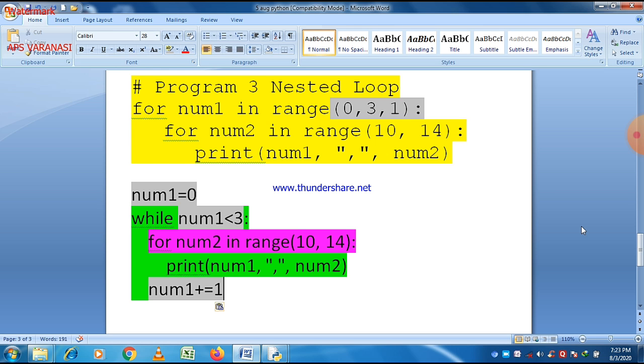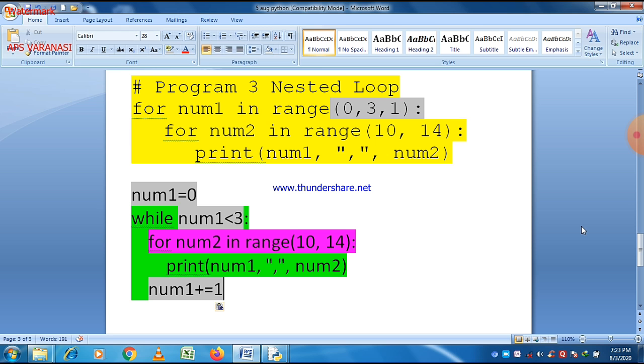And if you see the indentation here, there is the same indentation for the print statement and the num1 plus is equal to 1. It means that the body of the while loop contains two statements, and the print statement is also there.